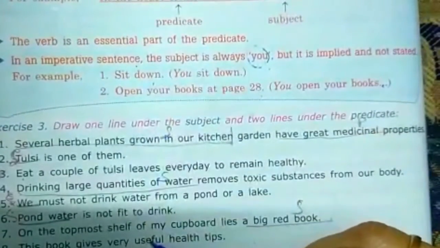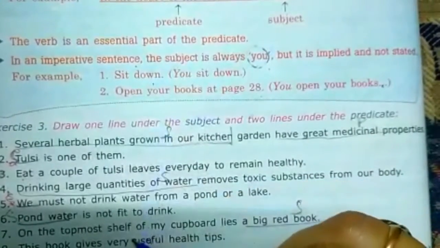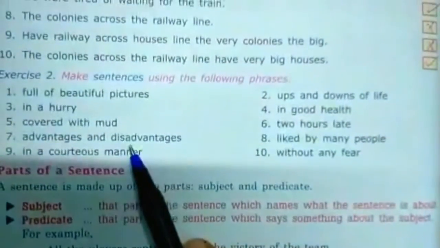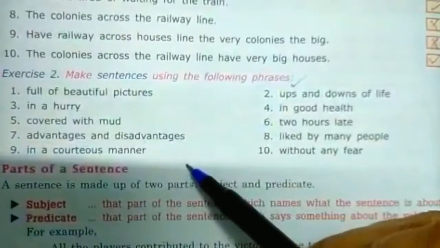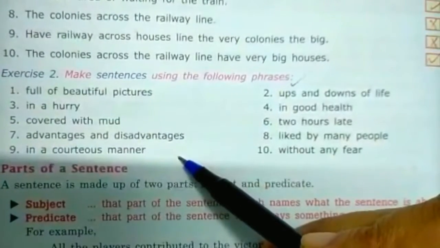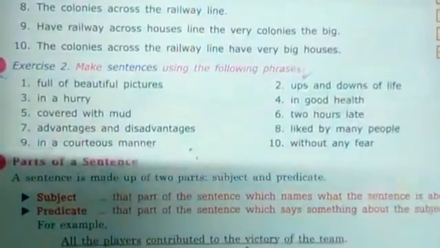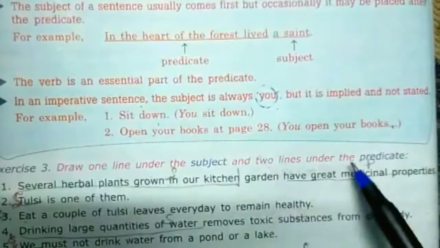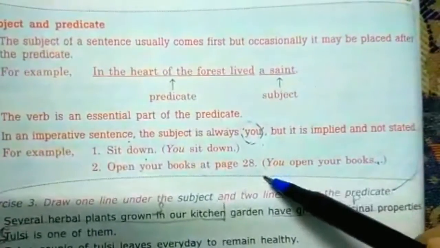Now down the exercise is given. Do this. Tomorrow I will send you the key answers to this exercise. The above exercise you can do accordingly in your rough notebook. Because it has many answers, you can make any subject to the phrases given to make it into a sentence. So we will not check this rough work. I will only give you the key answers. Draw one line under the subject and 2 lines under the predicate. I hope this is clear. Any doubt you can ask me. Thank you.